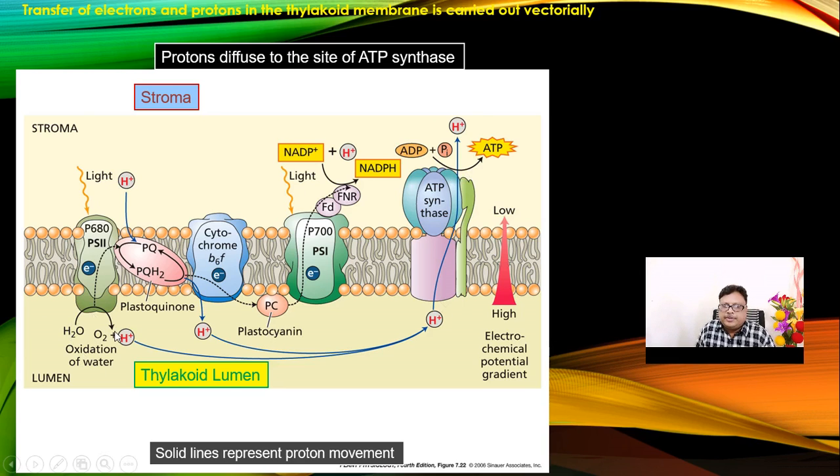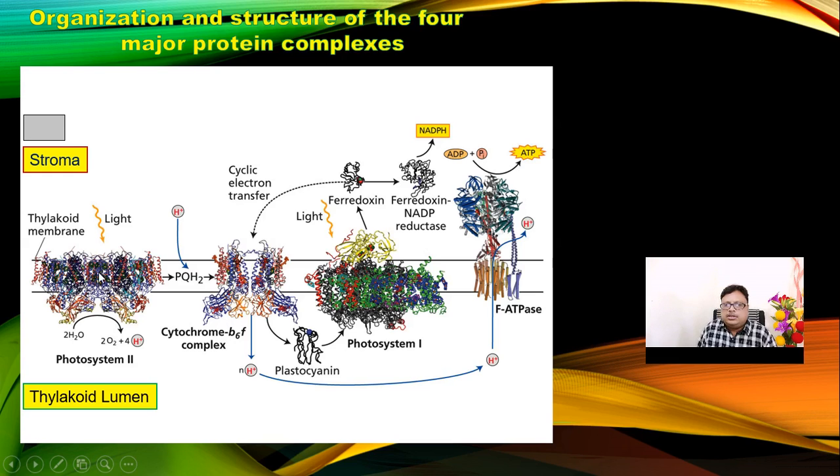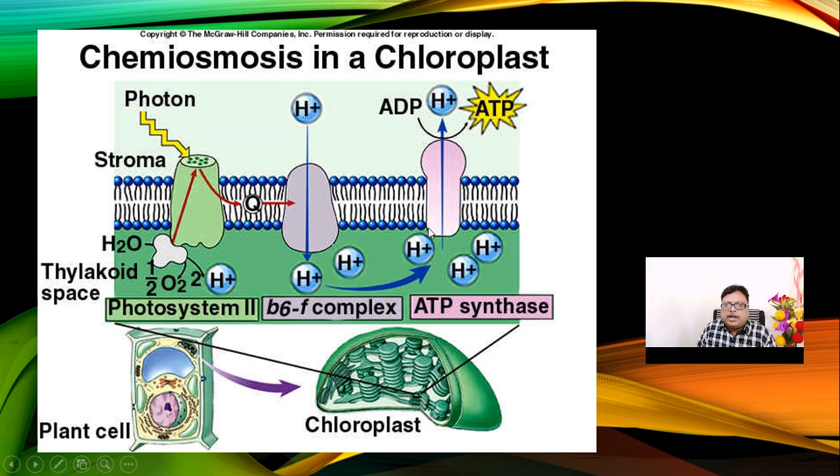So look here, after splitting of the hydrogen molecule, this is the stroma and lumen of our chloroplast. Here you can say this is chemiosmosis. Chemiosmosis occurs in mitochondria as well as in chloroplasts. This is a three-dimensional structure of the synthesis of ATP and NADPH. As I said, chemiosmosis in a chloroplast is due to two things.